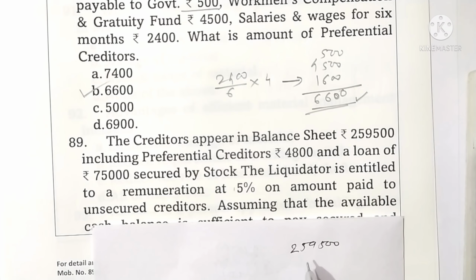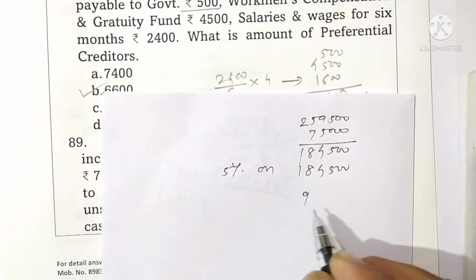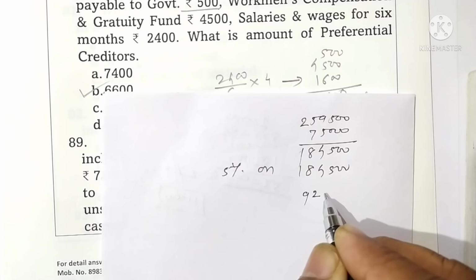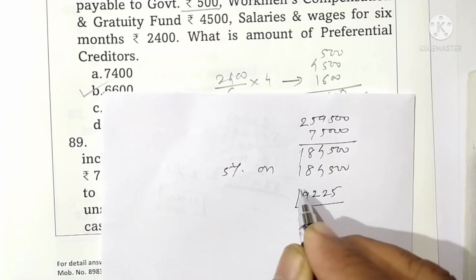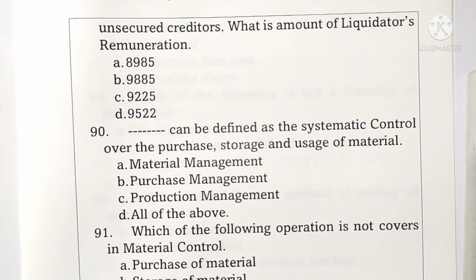Out of this, secured creditors are rupees 75,000. We have to subtract the secured creditors. The remaining balance is 1,84,500. The available cash balance is sufficient to pay the full amount of creditors, so directly we find 5% on rupees 1,84,500. It comes to 9,225. This is the answer. Students may use the calculator. Option C is the correct one.